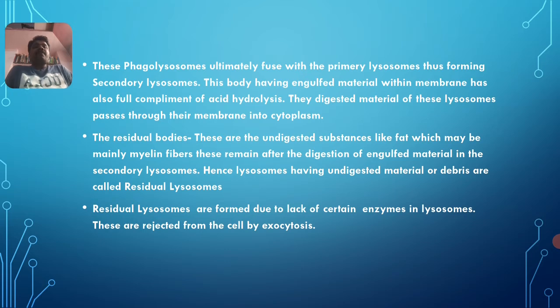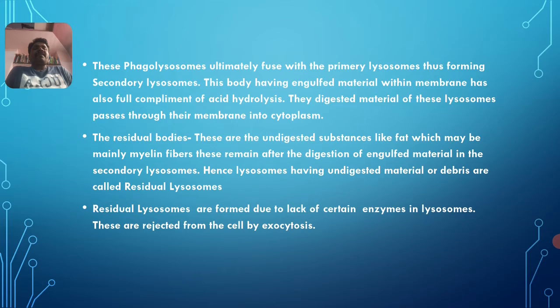These primary lysosomes ultimately combine with the heterolysosomes, that is phagolysosomes, thus forming secondary lysosomes. For this there is an answer: primary lysosomes fused with the phagolysosomes form another kind of lysosome called a secondary lysosome.